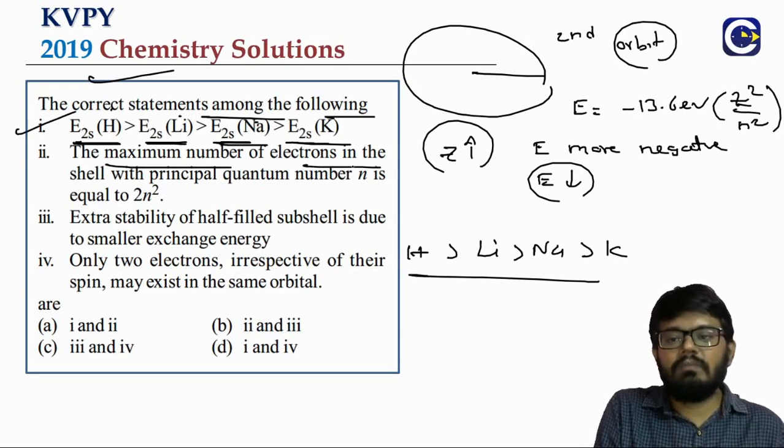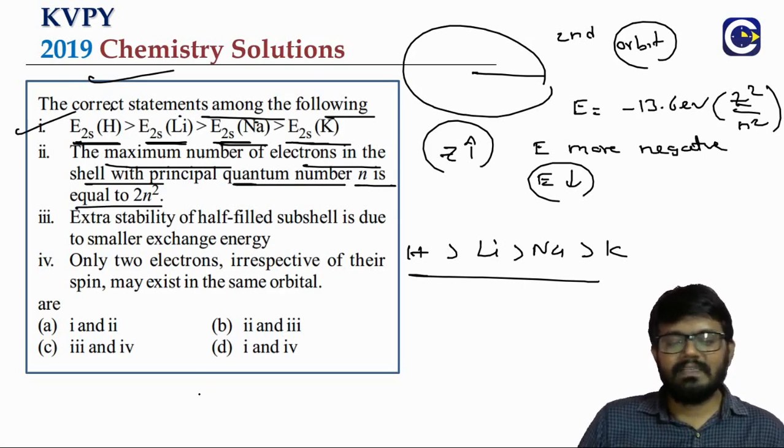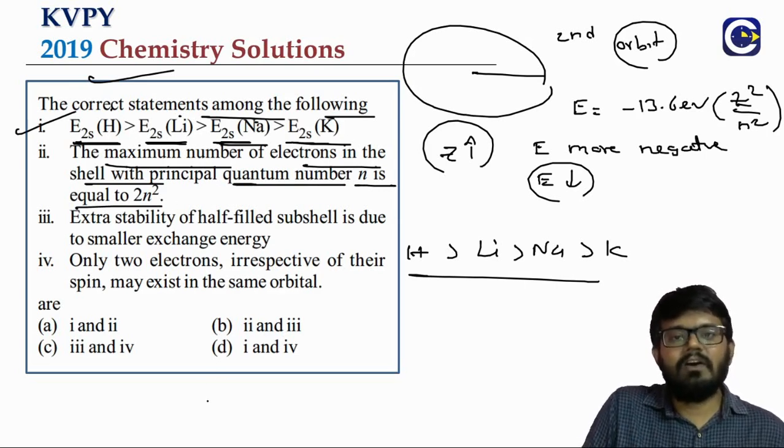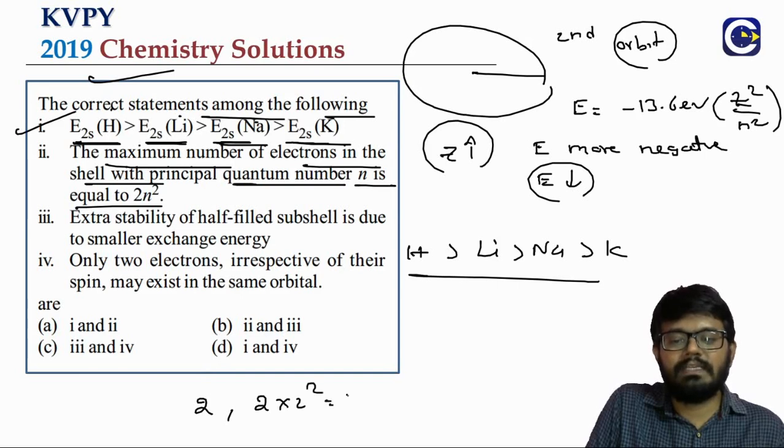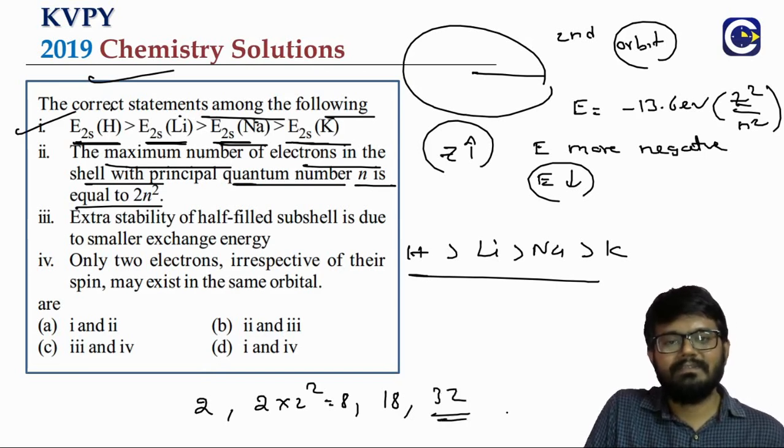Same way, the maximum number of electrons in the shell with principal quantum number n is given by what? 2n square. That's the empirical formula, right? First orbit or first shell, what is the capacity? 2 into 1 square, 2. Second shell, what is the capacity? 2 into 2 square, what is it? 8. Third shell, 2 into 3 square, what is it? 18. Fourth shell, 2 into 4 square, 32, like that.